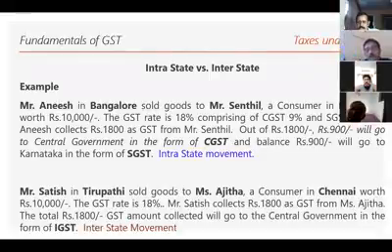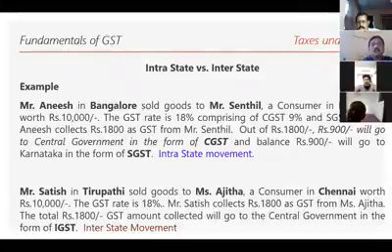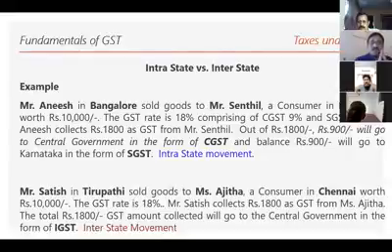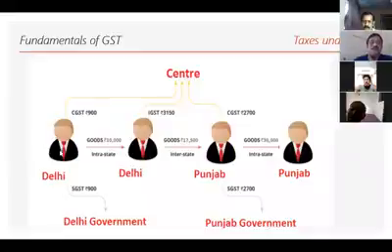Now, this transaction is called interstate movement. Now you understand what is intrastate, a transaction within the same state. Interstate, a transaction between two states. When the intrastate transaction takes place, CGST and SGST play a role. When the interstate transaction takes place, IGST plays a role. Okay, I hope you understand. Let us move on to the next. Here there is a picture. You can see this person is from Delhi, sells goods worth 10,000 rupees.